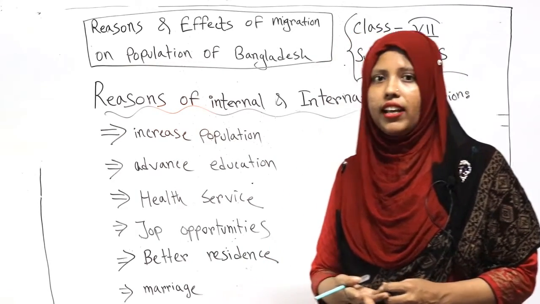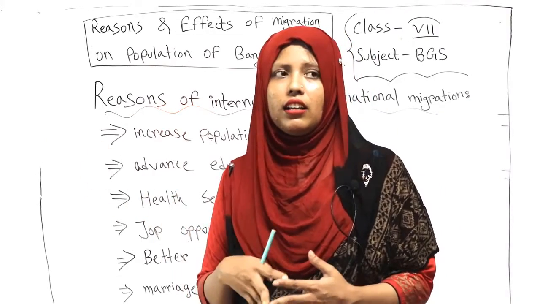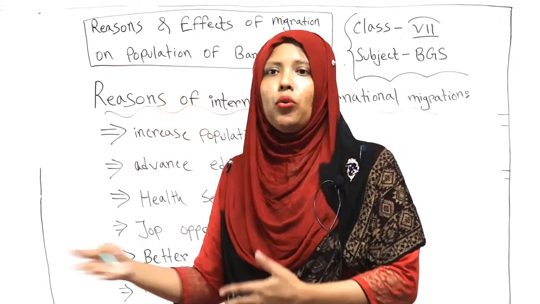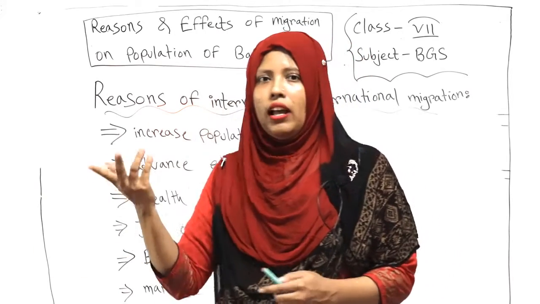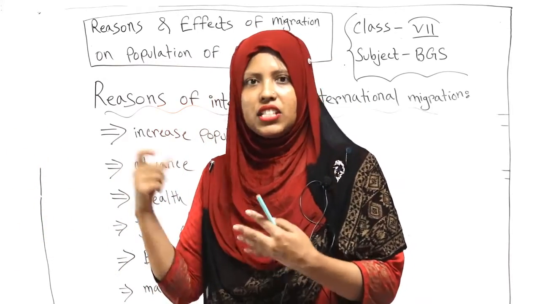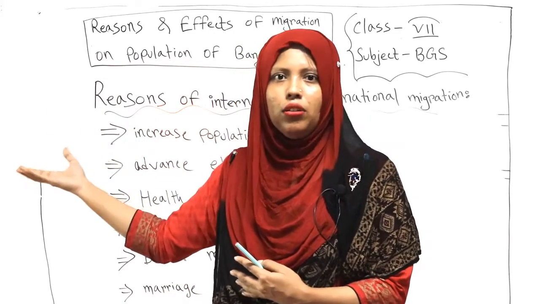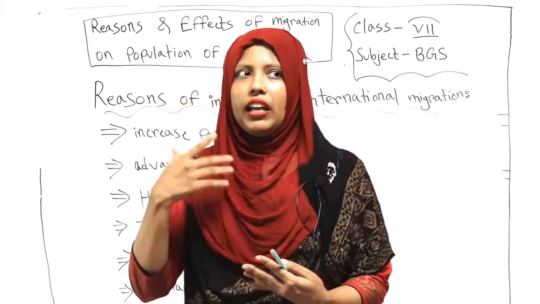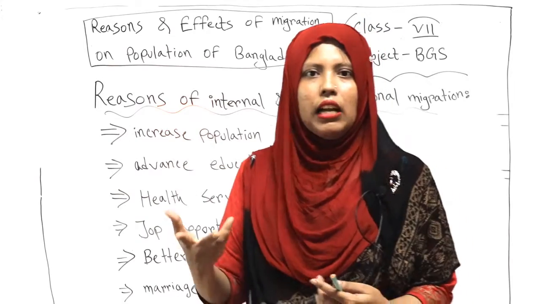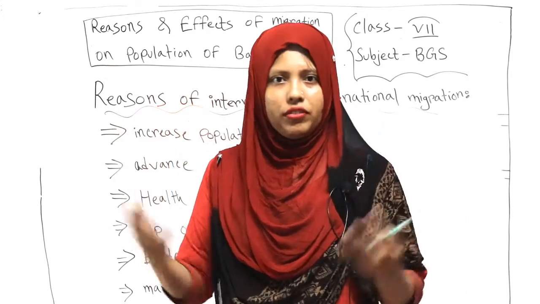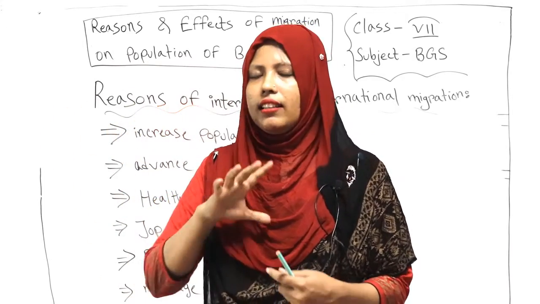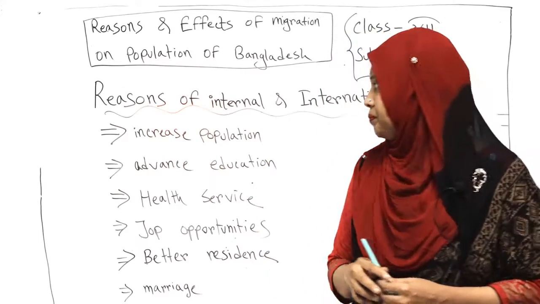Another bad effect is the spread of diseases like flu. When we migrate from one place to another, we carry diseases, like coronavirus. This is one kind of flu, and this virus was carried from one country to another. Coronavirus started from China, but it spread all over the world through migration from one place to another. These are the bad effects of migration.